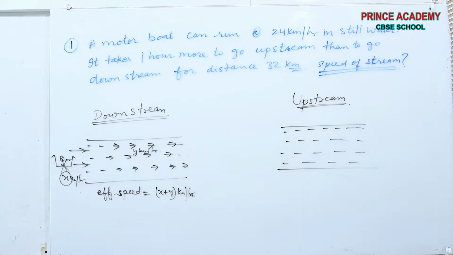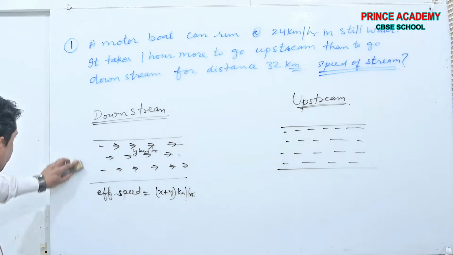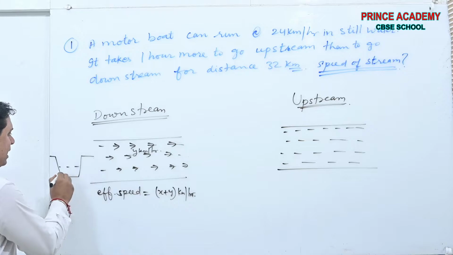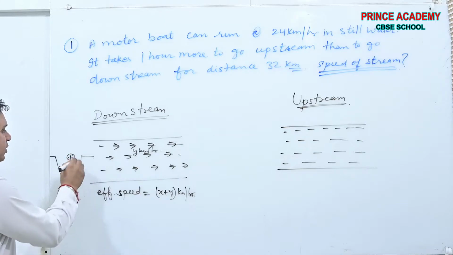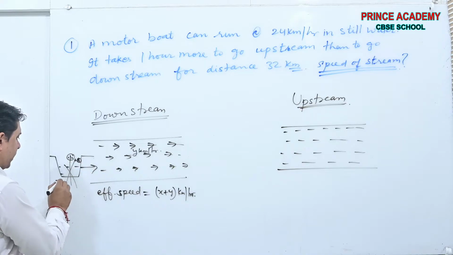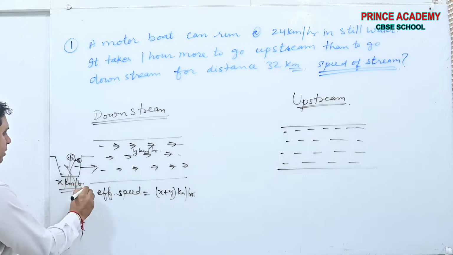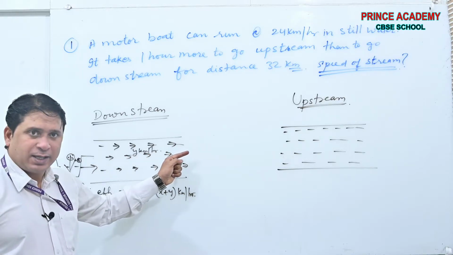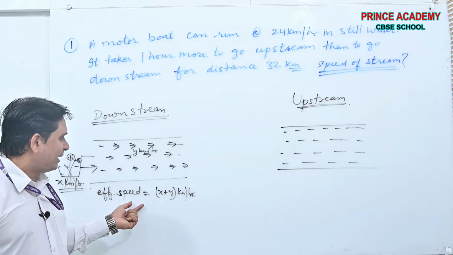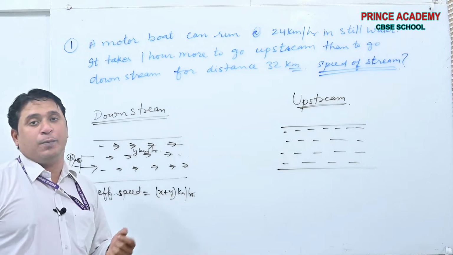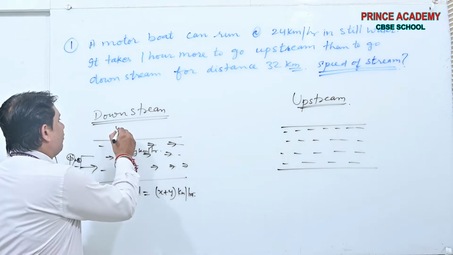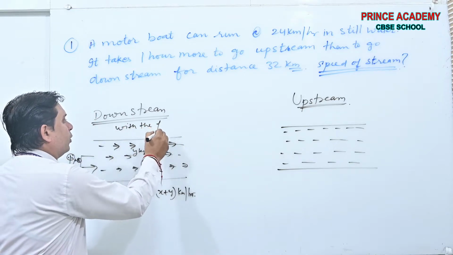Let me draw the boat again. Suppose this is the boat, and this is the person who is driving it. The boat is moving in this direction with a speed of x kilometers per hour. Speed of water is y kilometers per hour. In this case, effective speed becomes x plus y kilometers per hour. You got my point. Downstream means with the flow.